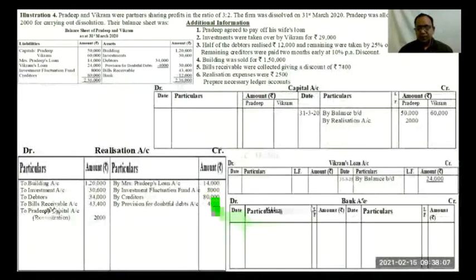Bank account we are preparing as a separate account. So balance will be shown there. Debit side 31st March 20 to balance brought down 12,000.